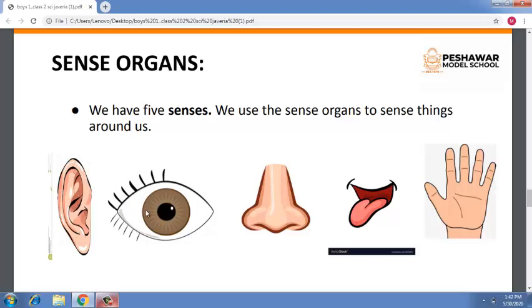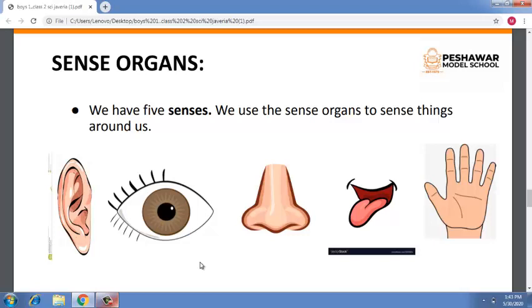The second sense organ is the eye. It is the sense of sight. Through this organ, we can see the things which we really like. Just like I am reading this slide with my eyesight. We can see the rainbow and many things with our eyesight.